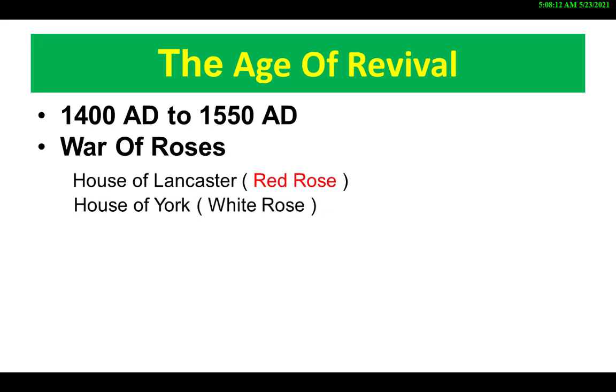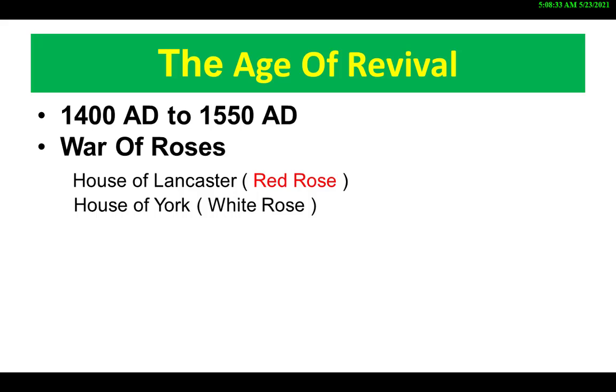The House of Lancaster was represented by the Red Rose, and the House of York was represented by the White Rose. As both parties were represented by different colored roses, the war is collectively called the War of Roses.